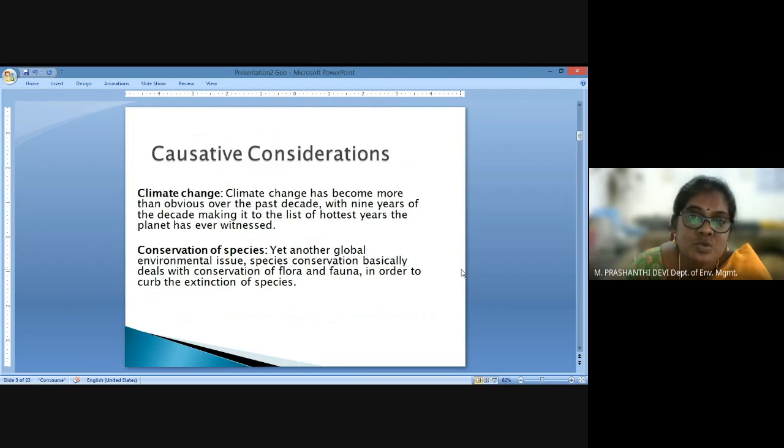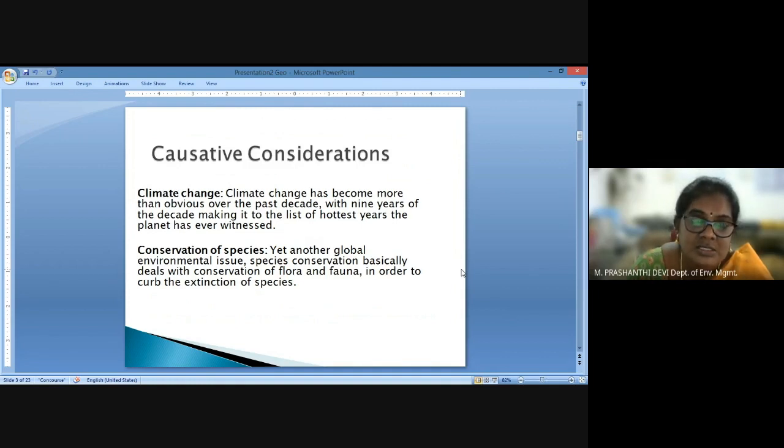Over the past decades, we have been witnessing global warming and increased hot years, and in the past 2 years we have also witnessed a lot of changes in the climate, maybe because of the COVID-19 pandemic. But other than that, we have a lot of shifts and variations in our monsoons, seasons, and summer and winter patterns.